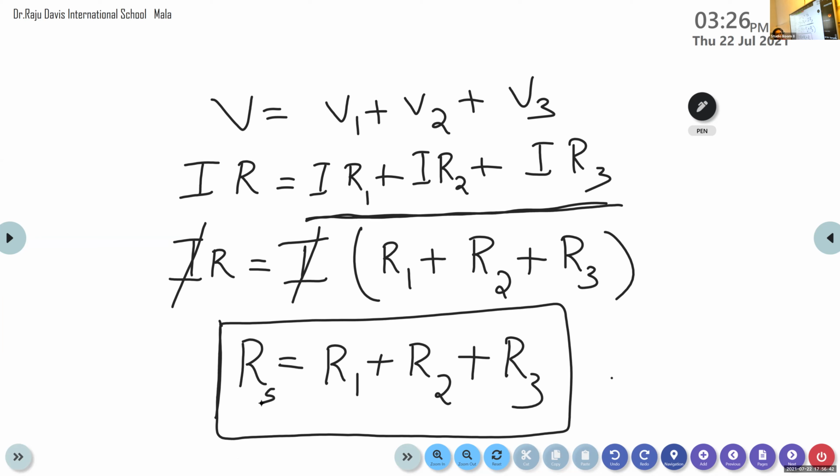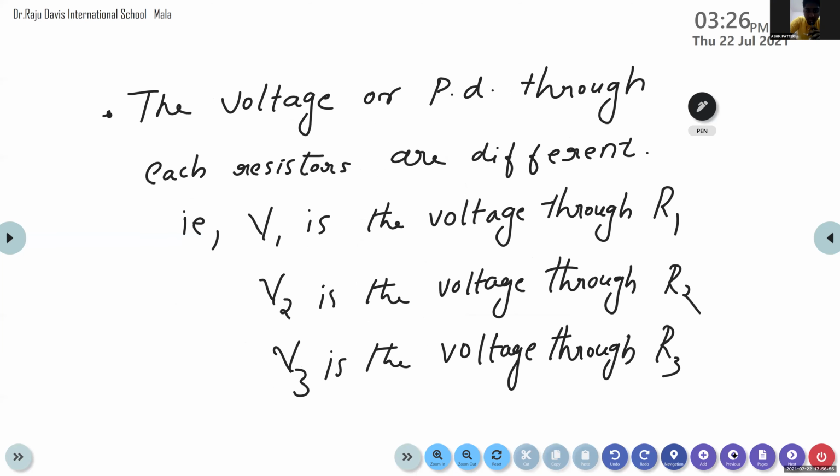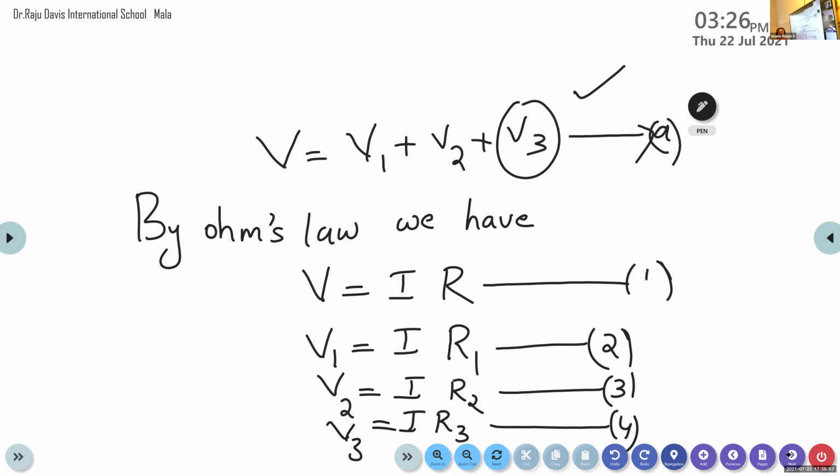Is it clear? Is it clear or not? Okay, so in order to derive this expression, we start from the voltage. The total voltage can be calculated in a series combination of resistors. We know that the potential difference, or the voltage, through different resistors is different. So the total voltage is V is equal to V1 plus V2 plus V3. Then we use Ohm's law here. According to Ohm's law, the potential difference V is equal to IR.